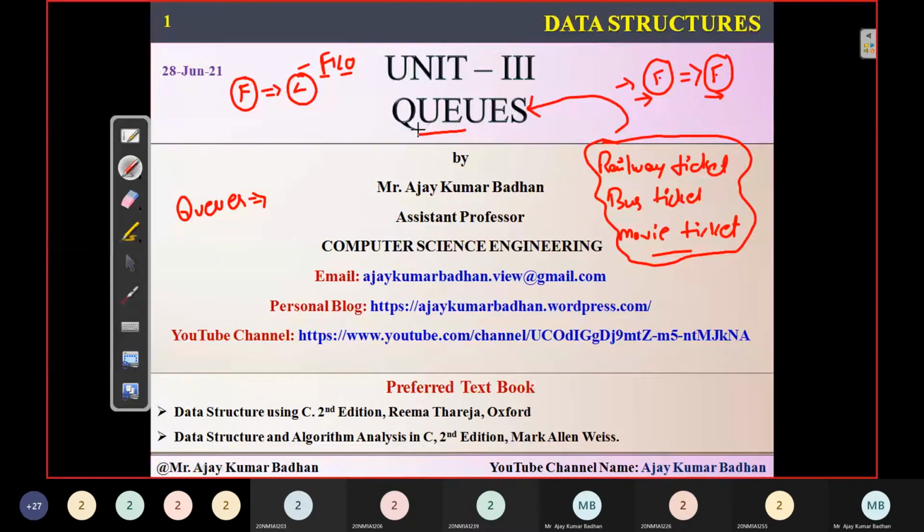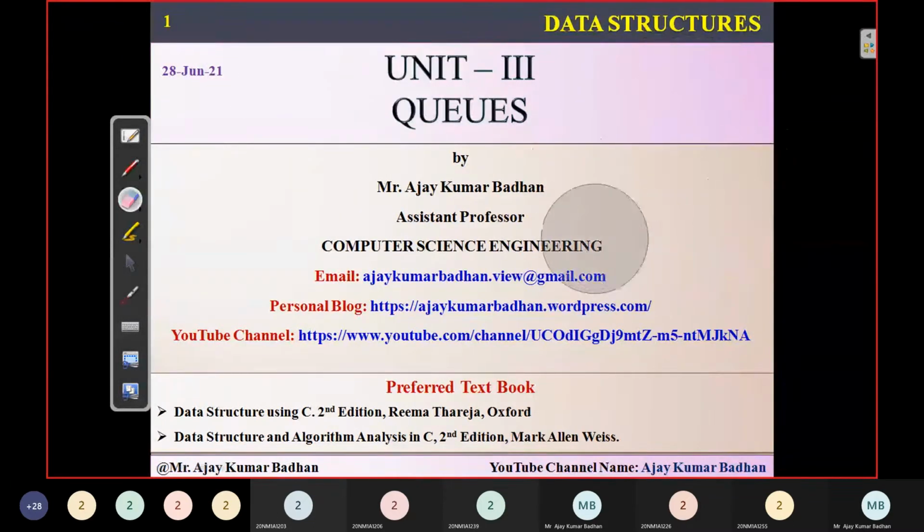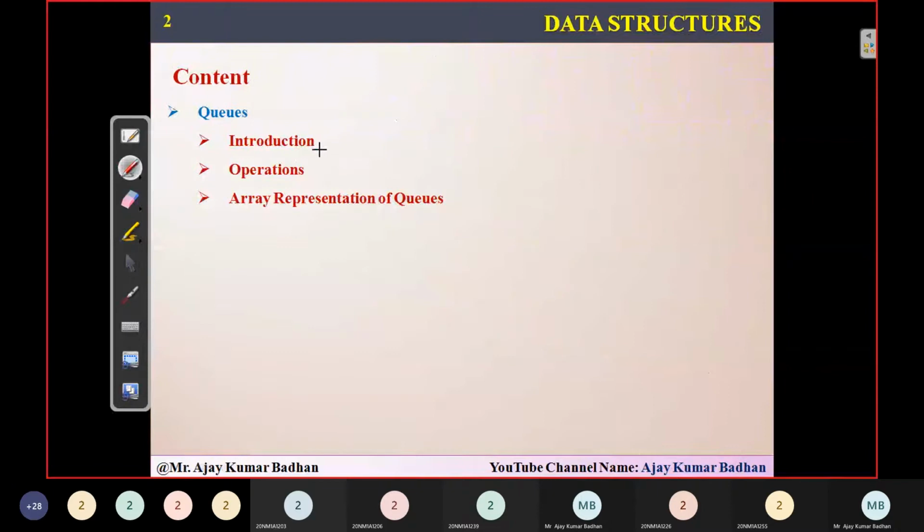But in a queue the scenario is different. Whoever enters first will be the first person to come out. Whoever is standing in the queue first will be the first to be served. Indirectly, it means standing in a line: whoever comes first is served first, and whoever comes last is served last.